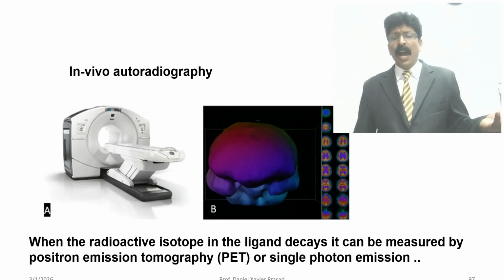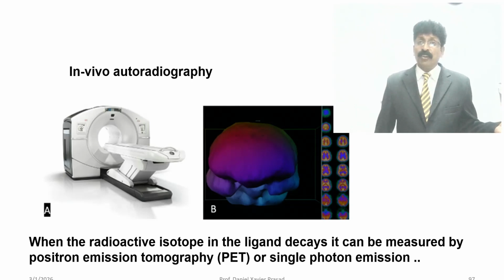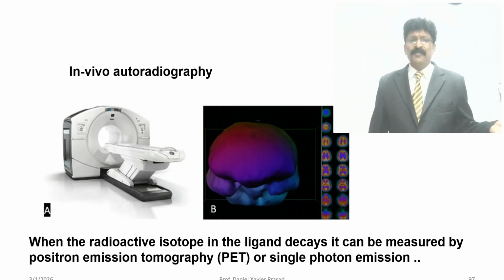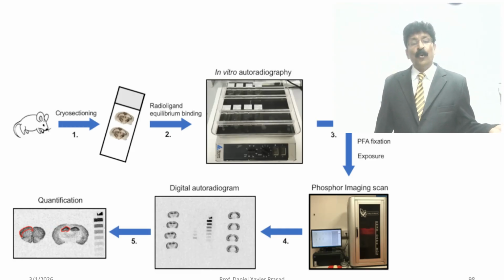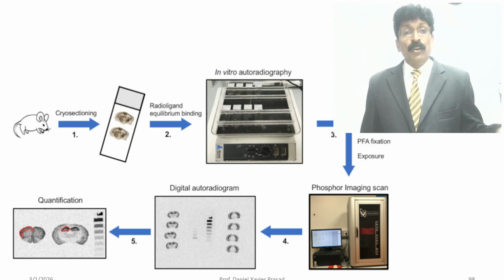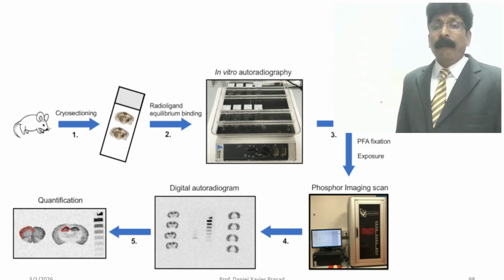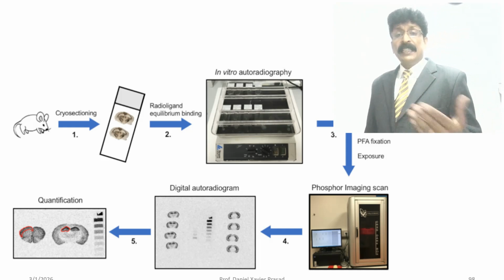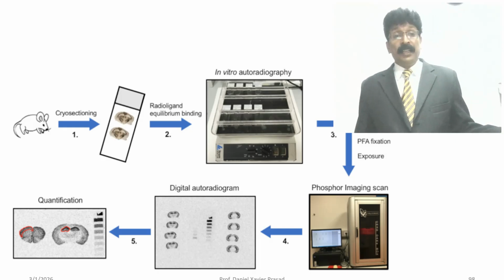When the radioactive isotopes in a ligand decay, it can be measured by positron emission tomography or single photon emission, which we use for CT scans. And in vitro, directly in the living cell, there is tissue selection, radioligand equilibrium binding, and then exposure to the imaging scanner, phosphor and digital autoradiogram, and quantification can be done.